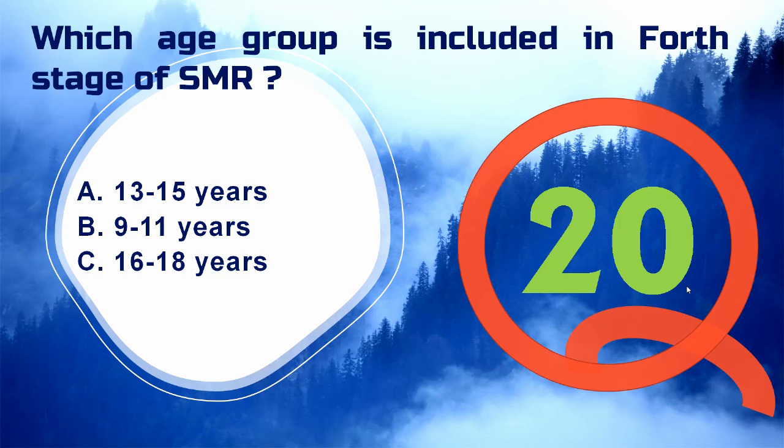Tanner staging has a total of 5 stages, different for males and for females. If we look at the stages combined, then for the fourth stage the age group between 13 to 15 is appropriate. So option A, that is the 13 to 15 years age group, is the correct answer to the given question.